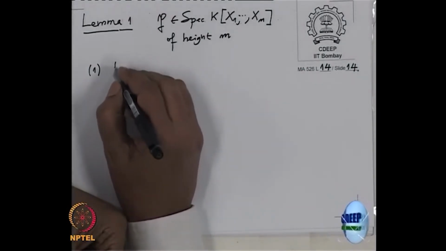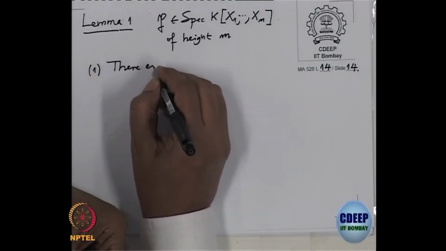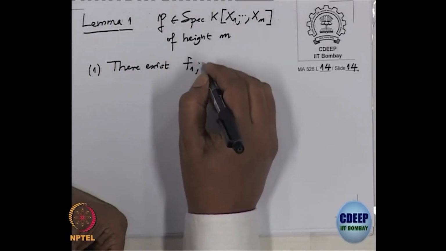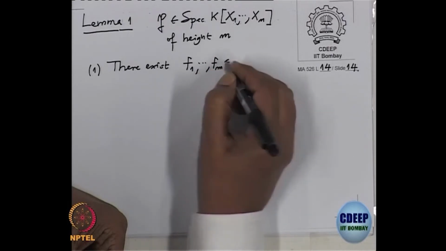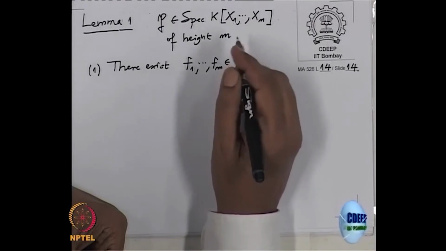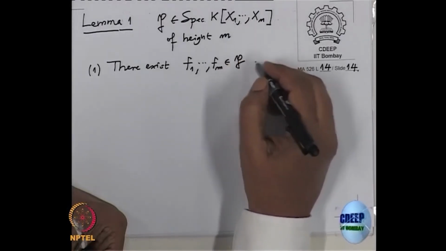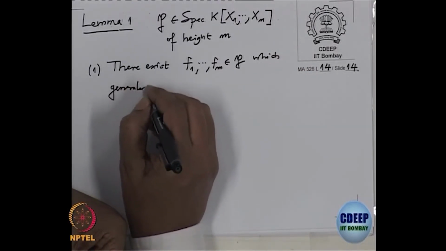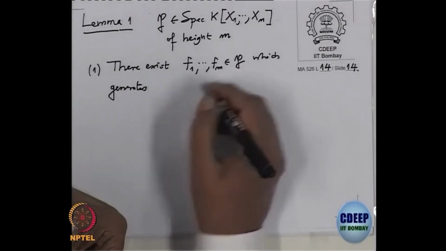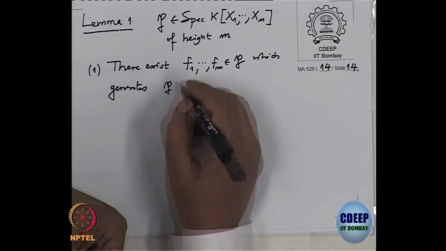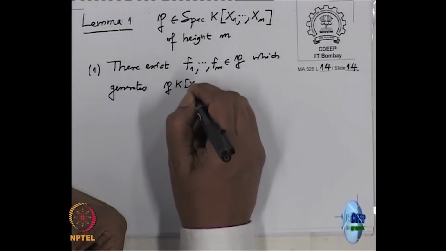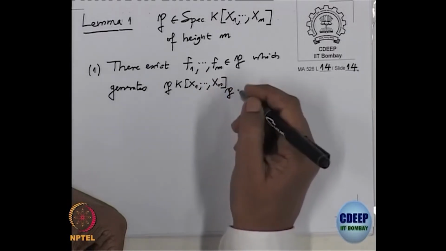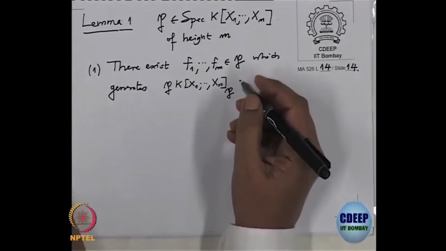Okay, part 1: there exist m elements f1 to fm in P which generate the localization of P in k[x1 to xn] localized at P. Is it clear?